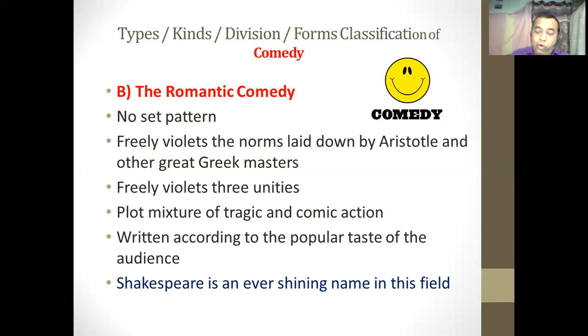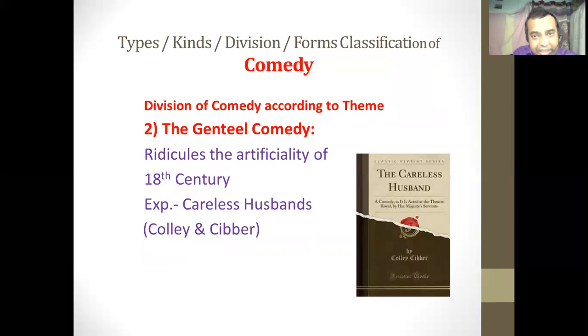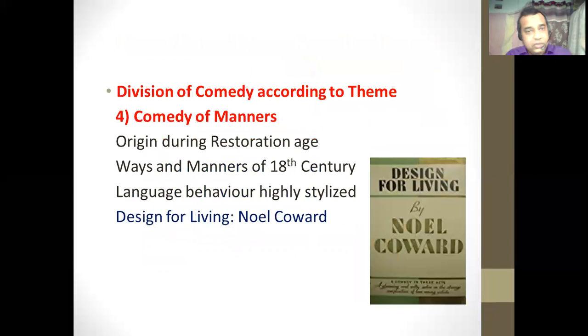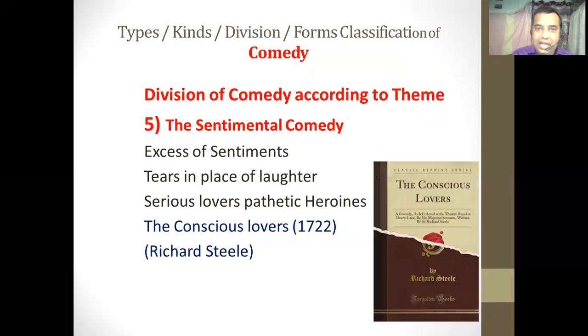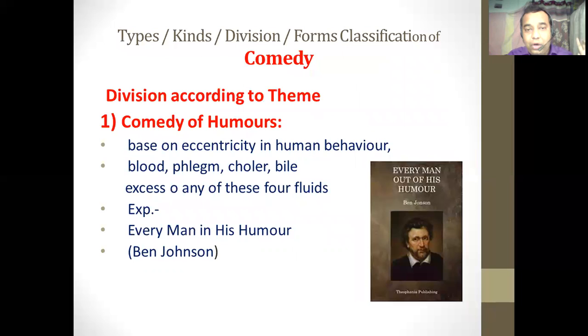Now we shall move on to the forms, divisions, or types of comedy according to the theme, according to the subject matter. According to the subject matter, comedy is further divided into five subtypes. The first is the comedy of humors. The second is the gentle comedy. The third is the restoration comedy of intrigue. The fourth is the comedy of manners, and the fifth is the sentimental comedy. One by one, we will learn all these subtypes of comedy according to the theme.